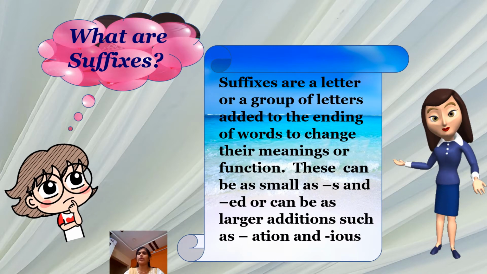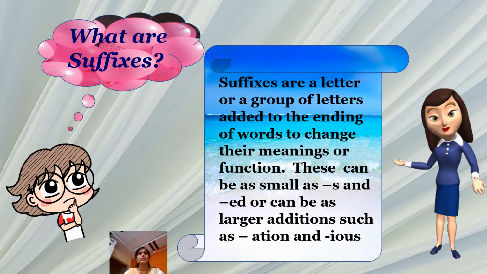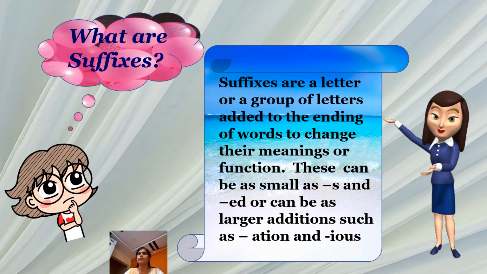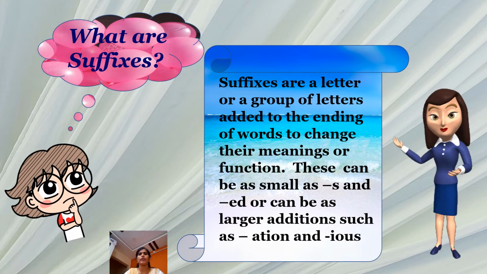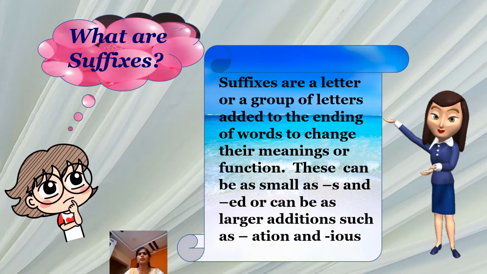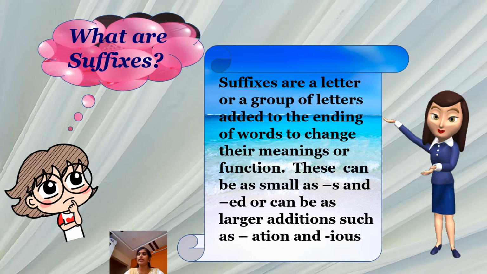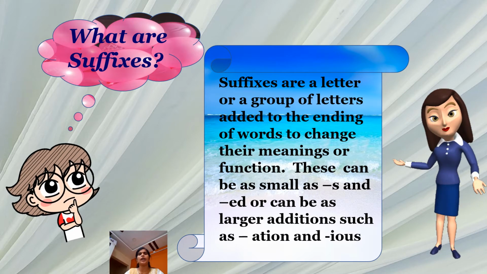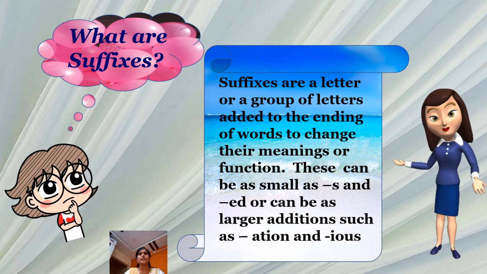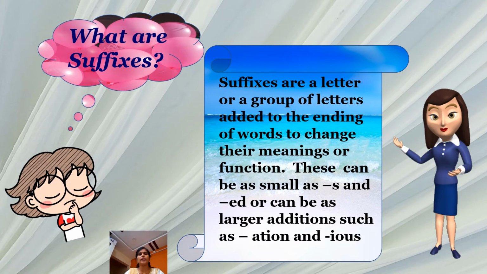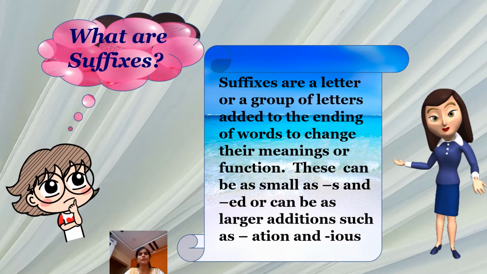Children, before going into the details of suffixes, first let us know what suffixes are. Suffixes are a letter or a group of letters added to the ending of words to change their meanings or function. These can be as small as S and ED or larger additions such as ATION and IOUS. So children, suffixes are the letters which are added at the end of the root word. So, shall we go into the further details?